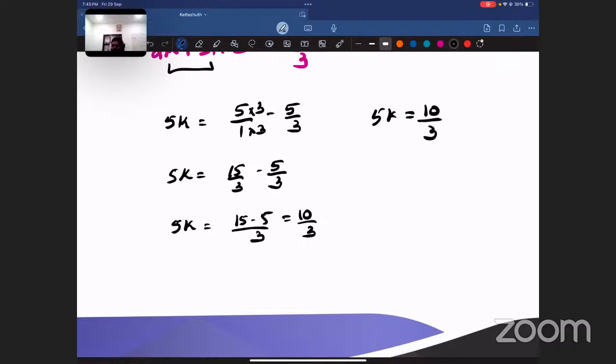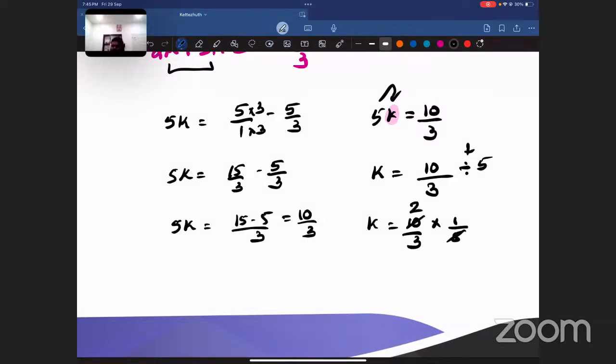5k is not the value that you have to find out. We have to find the value of k. So if 5k is equal to 10 by 3, what is k? 10 by 3 divided by 5, right? Because 5 is multiplied here. And division will become multiplication, and 5 will become reciprocal, 1 by 5. Now can you cancel 5 and 10 right 2 here? Yes. So what is the value of k, everyone? You will be getting it as 2 by 3. 2 by 3 is the value of k, not 3 by 2.